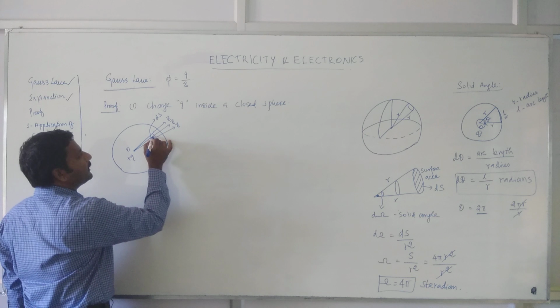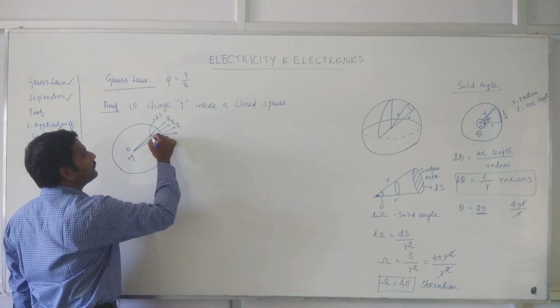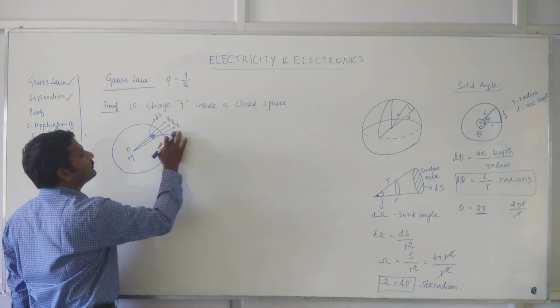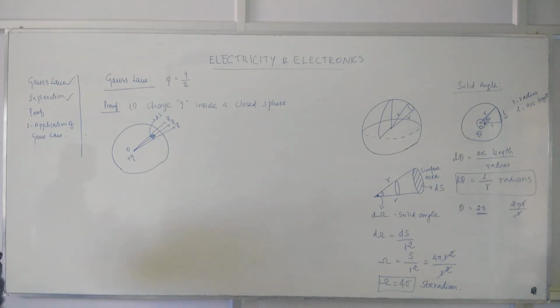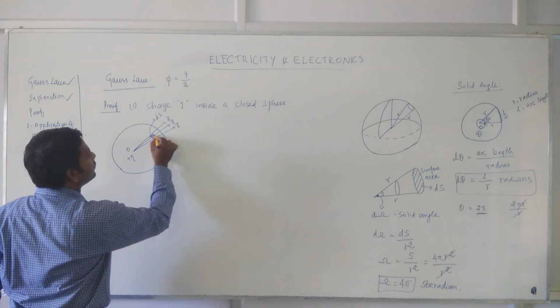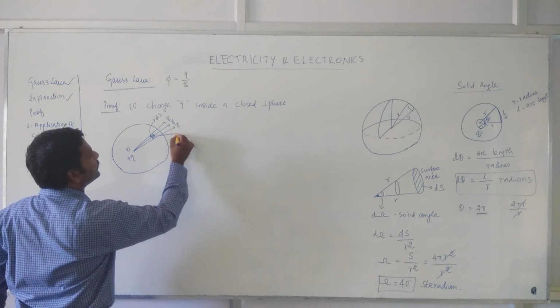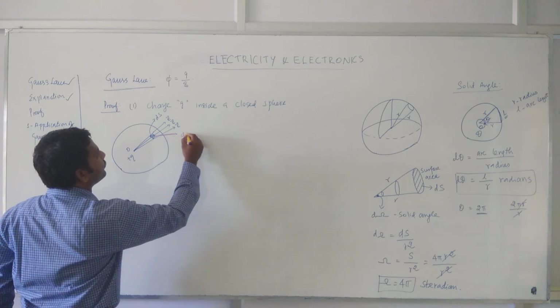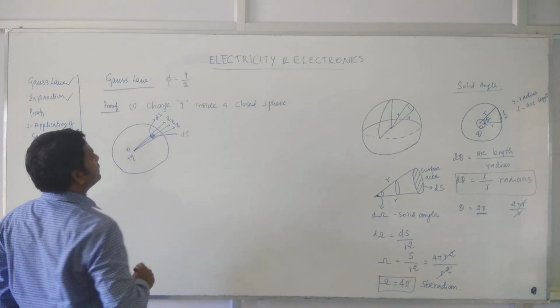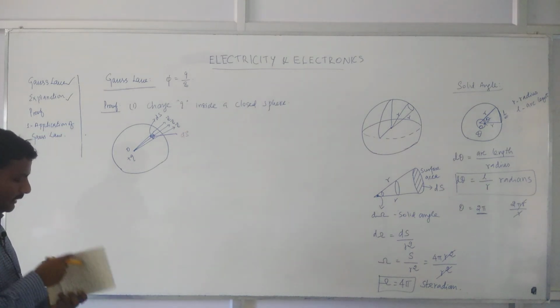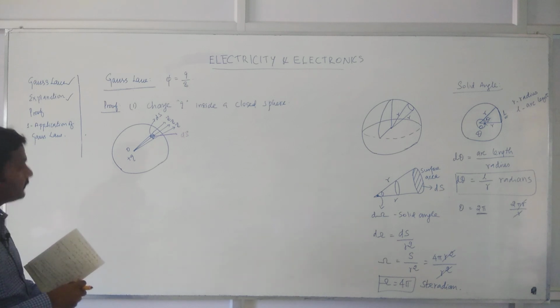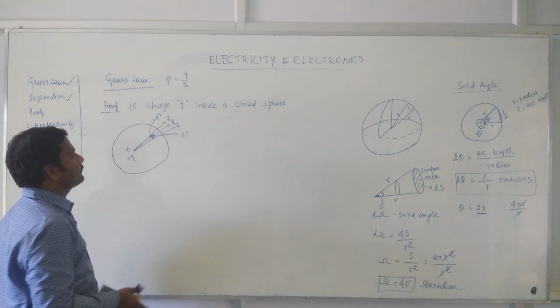Now let us draw a normal from this surface. This you can say is the ds vector. ds is the normal component which is drawn from this small surface.